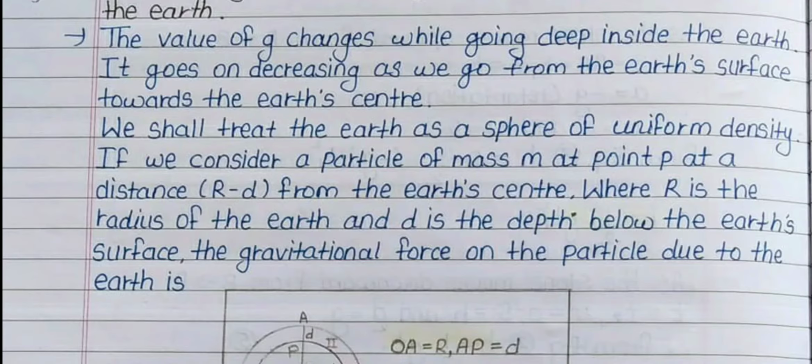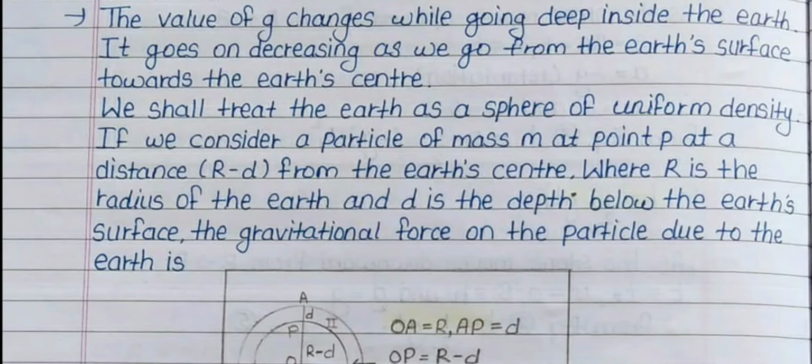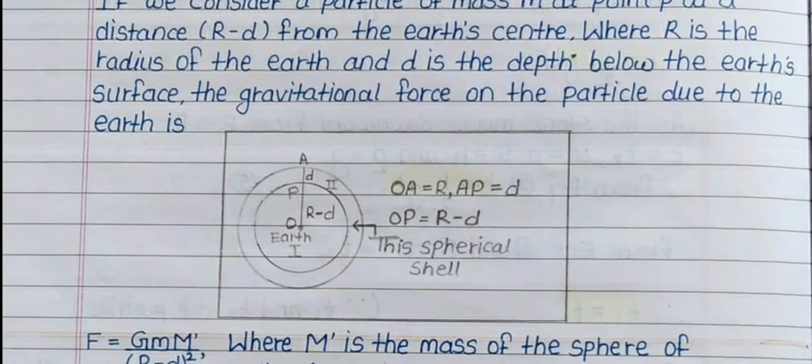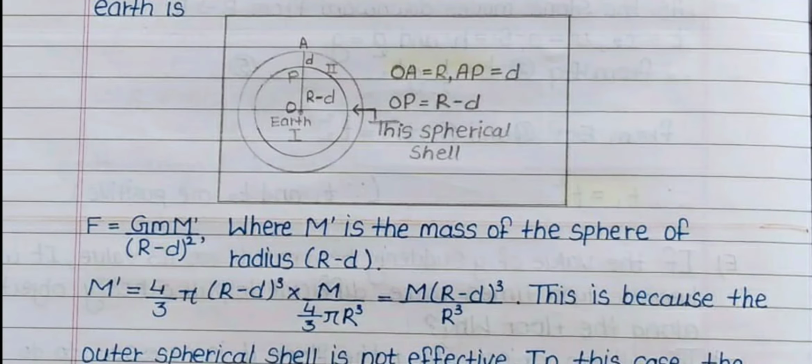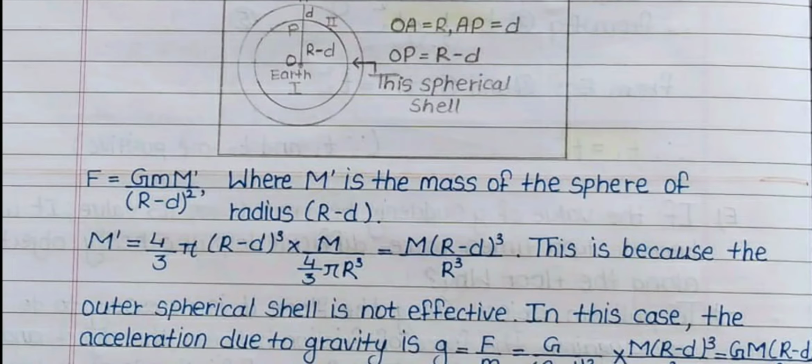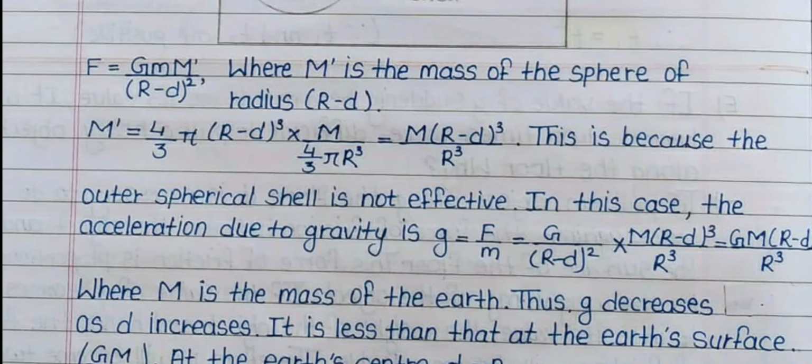If we consider a particle of mass m at point P at a distance r − d from the earth's center, where r is the radius of the earth and d is the depth below the earth's surface, the gravitational force on the particle due to the earth is F = G m m' / (r − d)², where m' is the mass of the sphere of radius r − d. m' = (4/3 π (r − d)³ × M) / (4/3 π r³) = M (r − d)³ / r³.